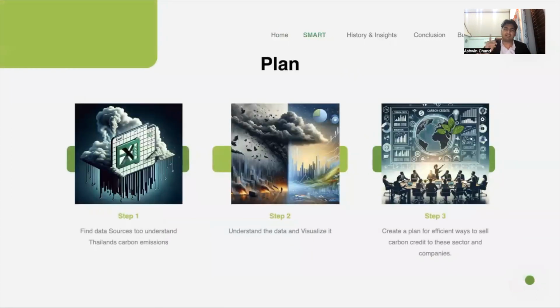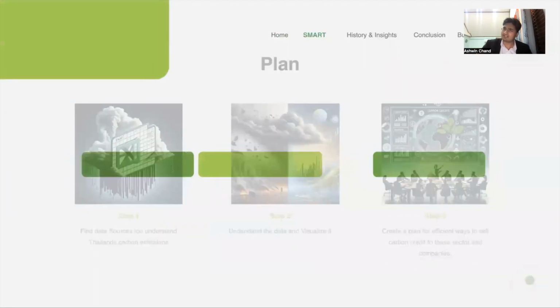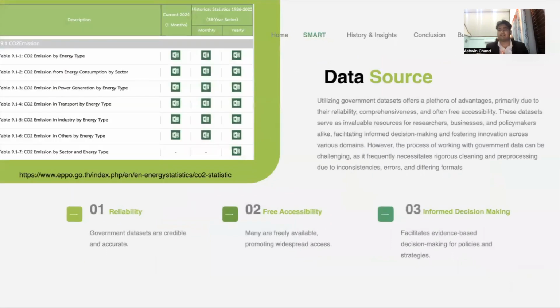Now, before I started, I had to have a plan. We had to find data sources to understand Thailand's carbon emissions. It can't just be any random data. We had to understand the data, visualize it, and then create a plan. So we started. Then we had to find the data source. Thankfully, Thailand's government offers this data. The Ministry of Energy gives this data for free from 1987 till 2023. Hence, by using this data, it was reliable, free, and I was able to make informed decisions based on my company.